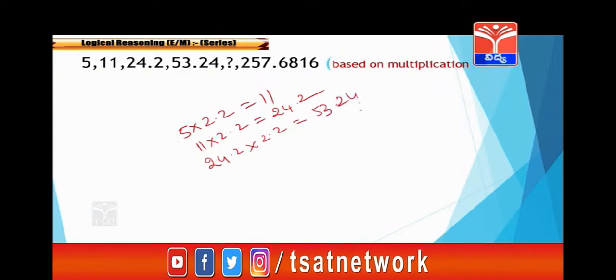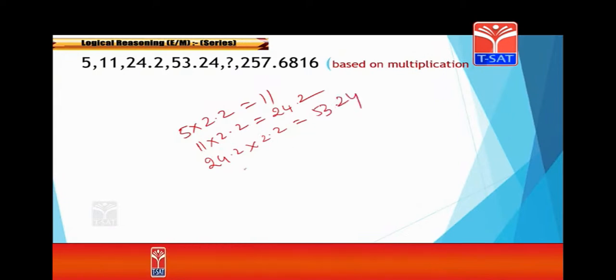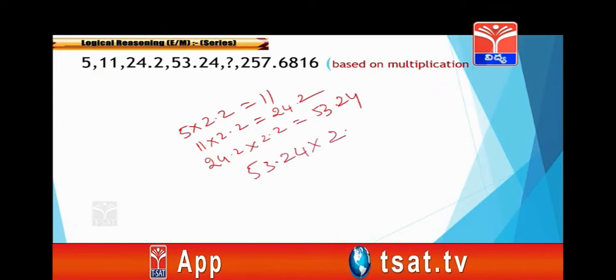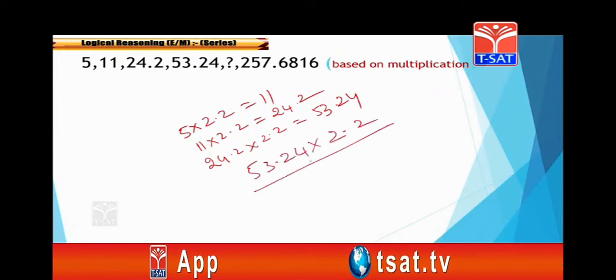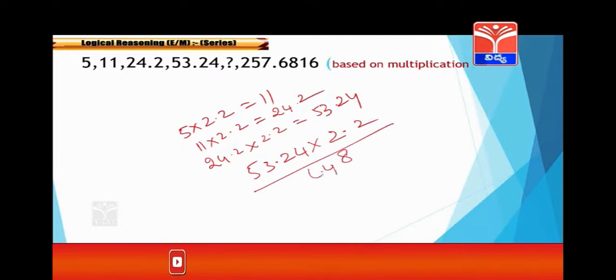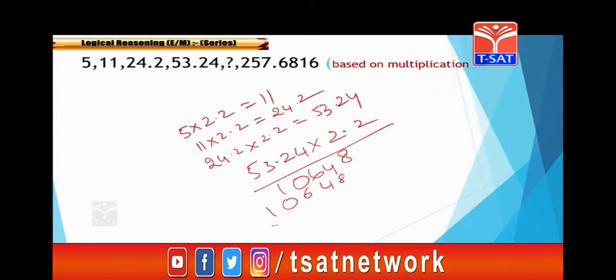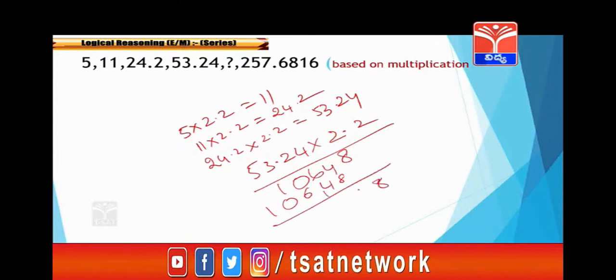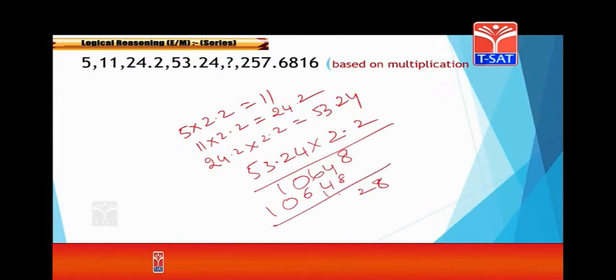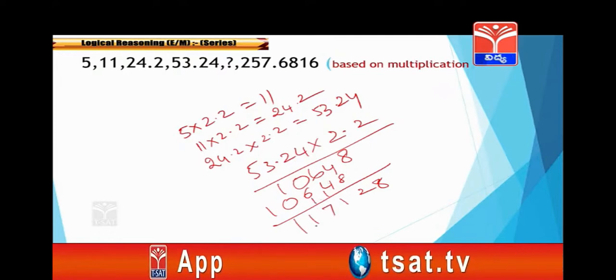is 53.24. Now you have to calculate 53.24 multiplied by 2.2. What is the answer here?